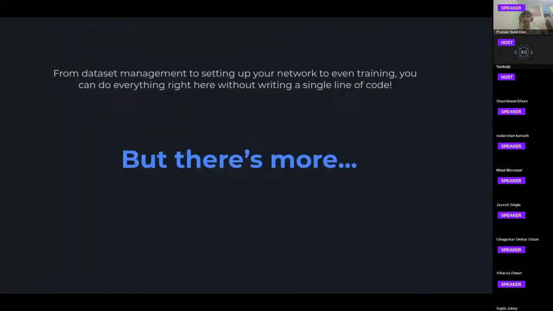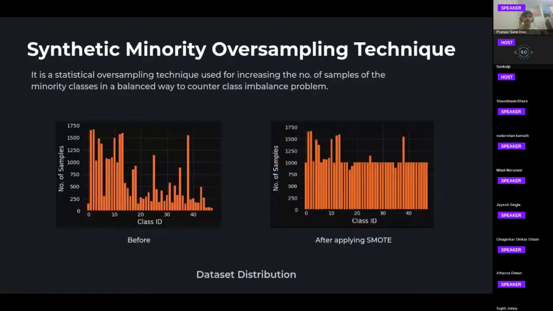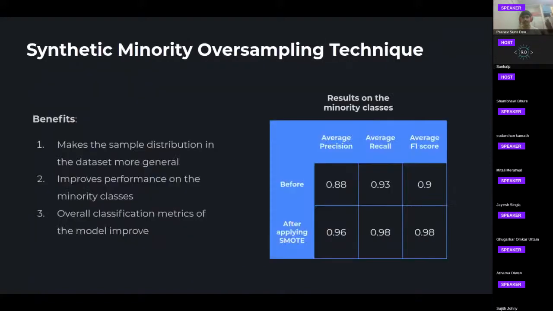Now, we have trained the model and added the data. But one more thing. We have also applied SMOTE, that is train test split on steroids. So what this simply does is oversamples the minority class to give better results for minority classes, as suggested by this table on the right. So here we can see after applying SMOTE, we have good rise on precision, recall and F1 scores of minority classes.